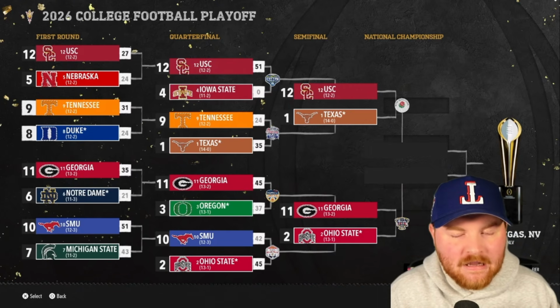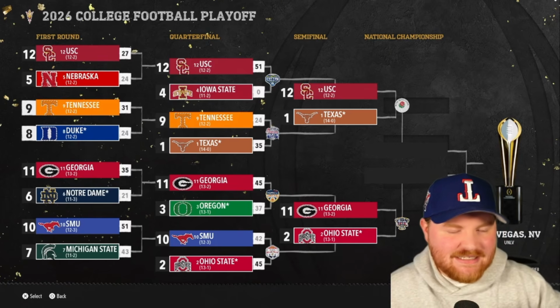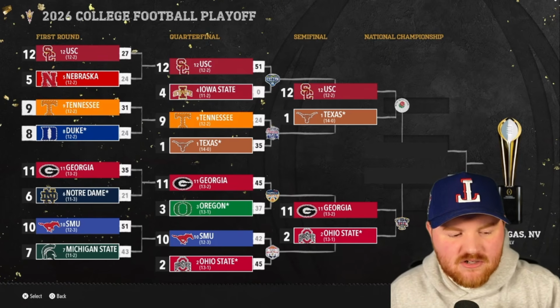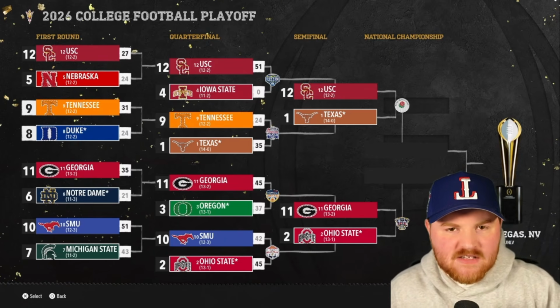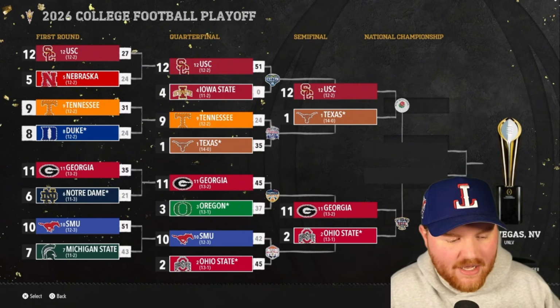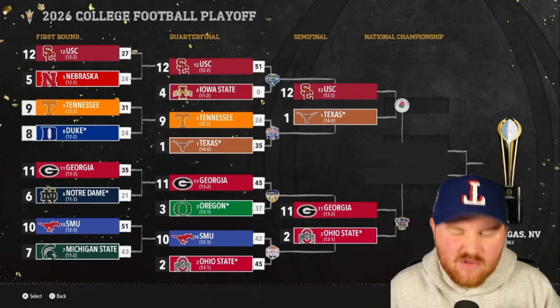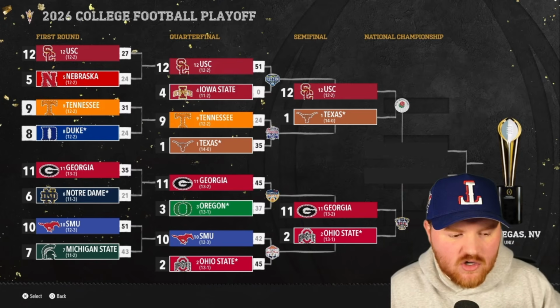So we get a couple classic game rematches. Both of these were classics in their respective eras. BCS Classic between USC and Texas, probably the best BCS national championship game. One of the best playoff semifinals from the 4-team era. The Justin Fields, Stetson Bennett, Ohio State, Georgia game, which Georgia, I think, was en route to their, I think it was 2021, because it was en route to their first national championship of the back-to-back.